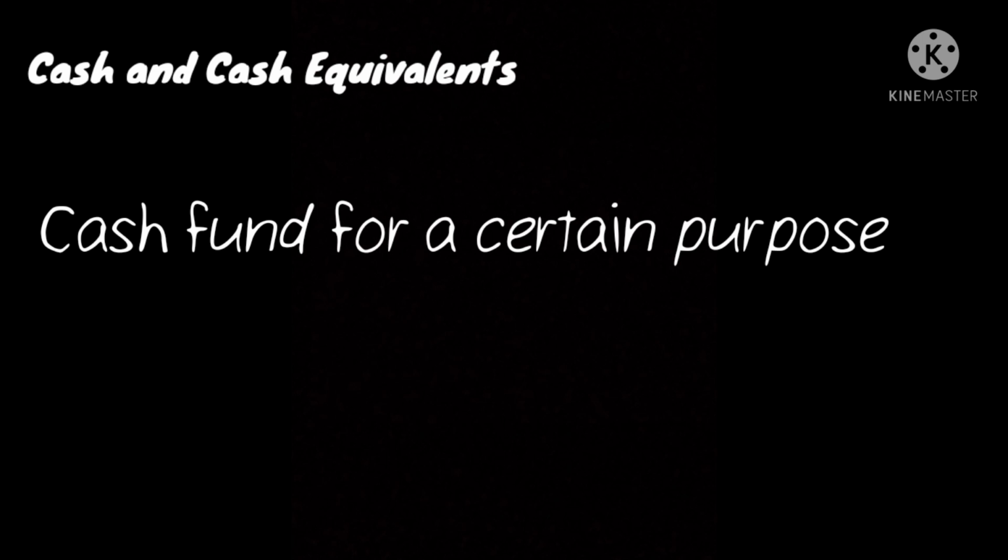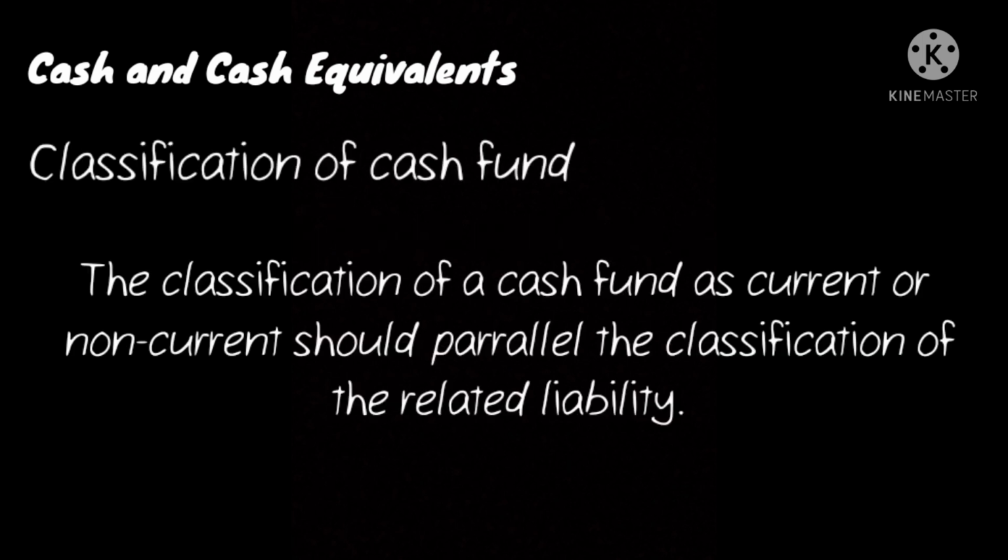Cash funds are included as cash equivalents as long as they are used in current operation or for the payment of current obligation. If the cash fund is set aside for non-current purposes or payment of non-current obligation, it is shown as a long-term investment. Examples of this fund are sinking fund, preference share redemption fund, contingent fund, insurance fund, and fund for acquisition or construction of property, plant, and equipment.